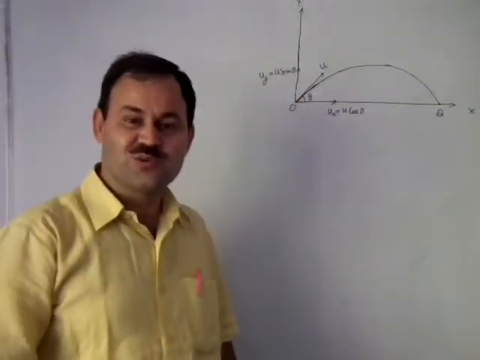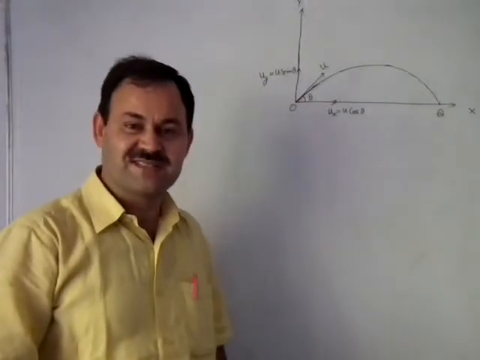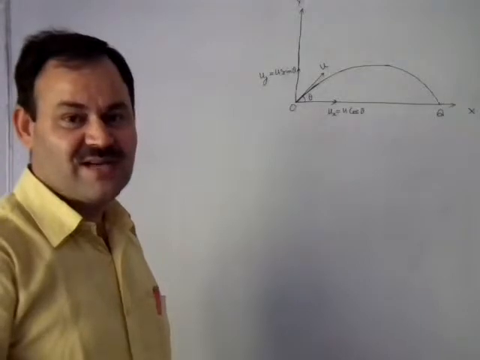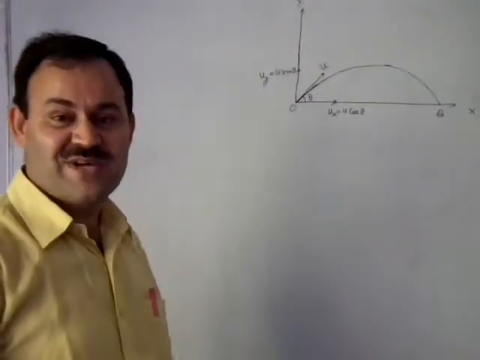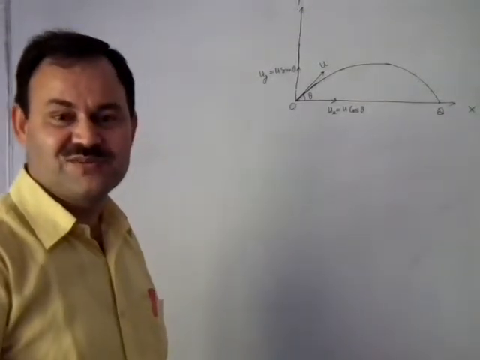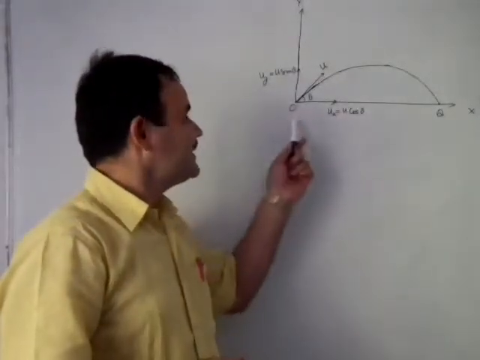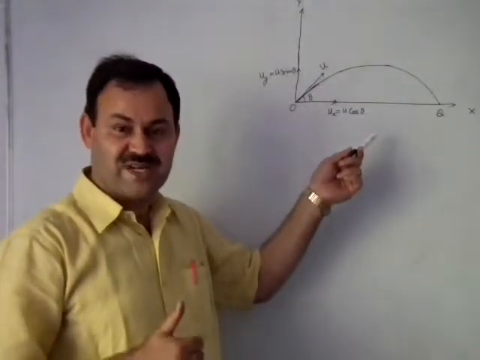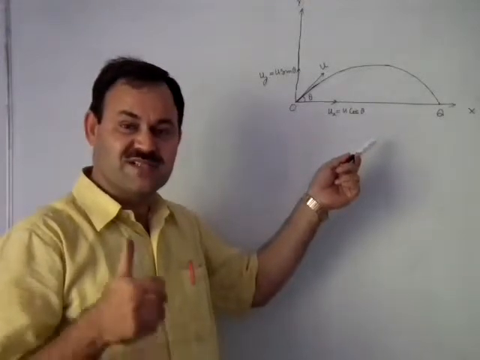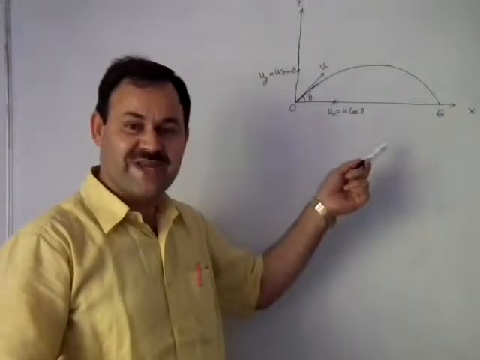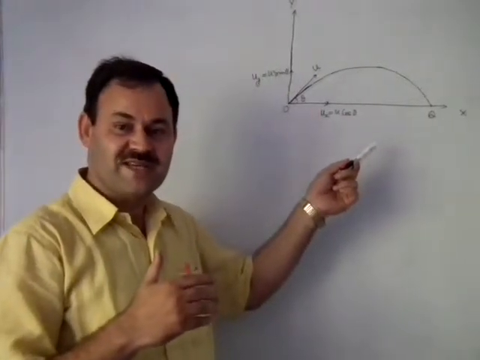Since these are two mutually perpendicular directions, they are independent of each other. That's why the motions along these two directions will also be independent of each other. Hence, to deal with the motion of a projectile, we have to consider its motion along two mutually perpendicular directions, one along the x-axis, another along the y-axis.